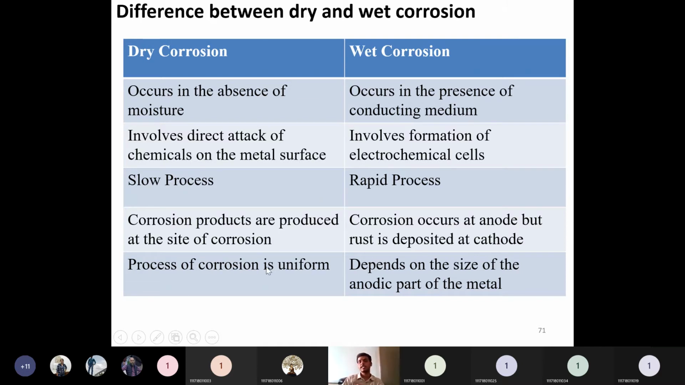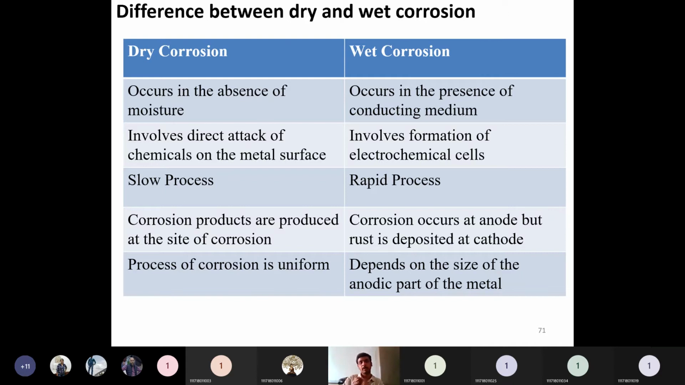Then the process of corrosion: dry corrosion is usually considered a uniform corrosion. The metal surface is consumed uniformly; if 1 centimeter is corroded, and that volatile layer is removed, the next 1 centimeter is consumed in the same way. The wet corrosion is not uniform, it is a non-uniform corrosion. It largely depends on the size of the anodic part. If there is a large anodic part, the corrosion will be observed at a lower rate.